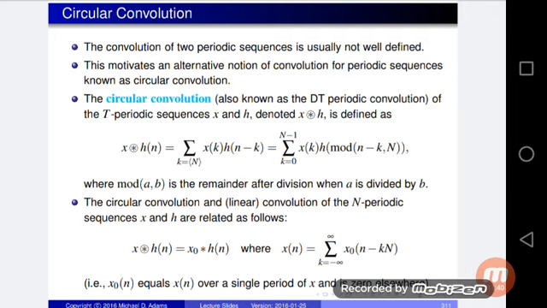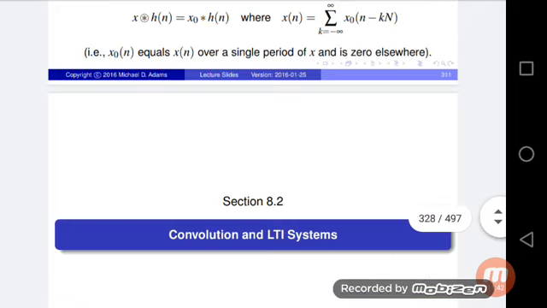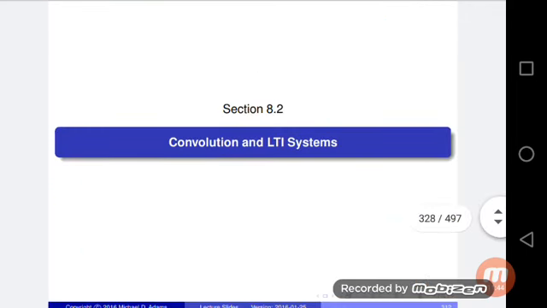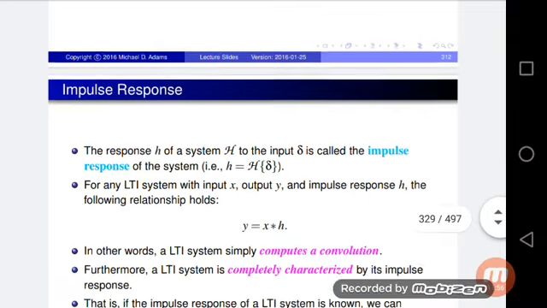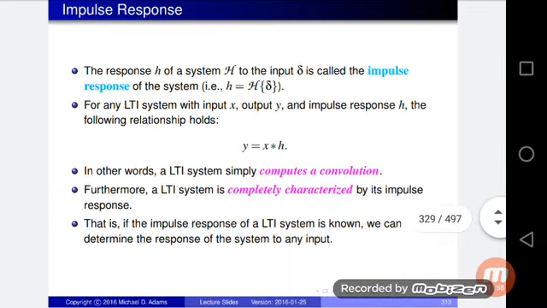And now we are entering the next topic: convolution and LTI systems. First one is impulse response.